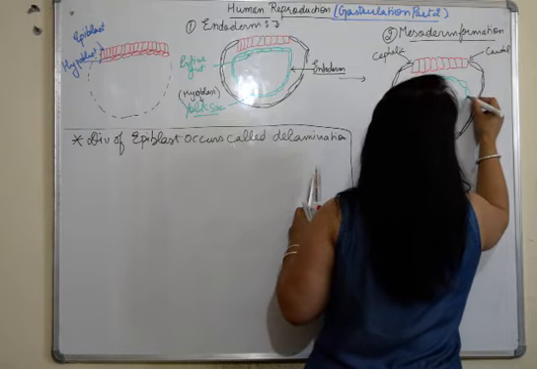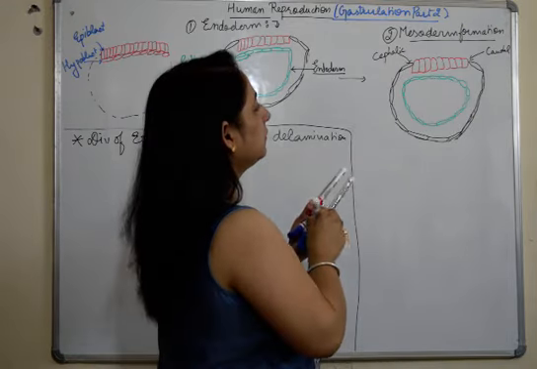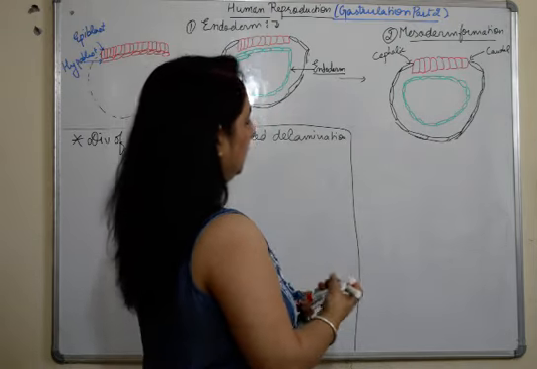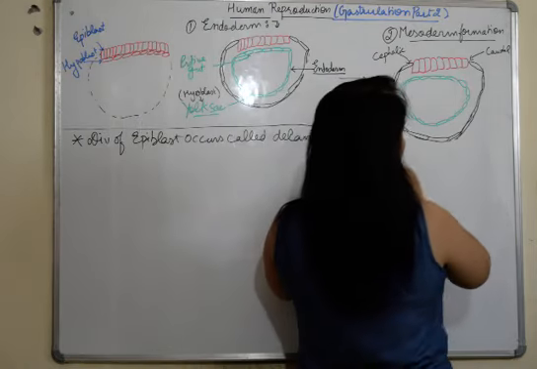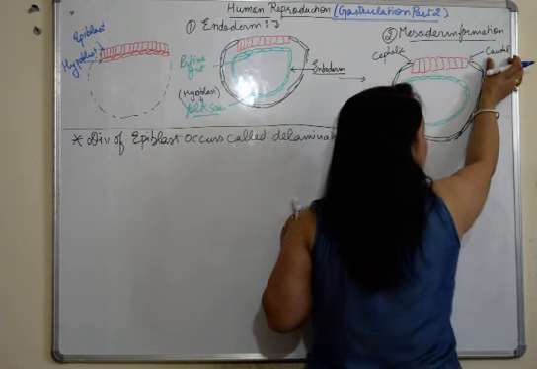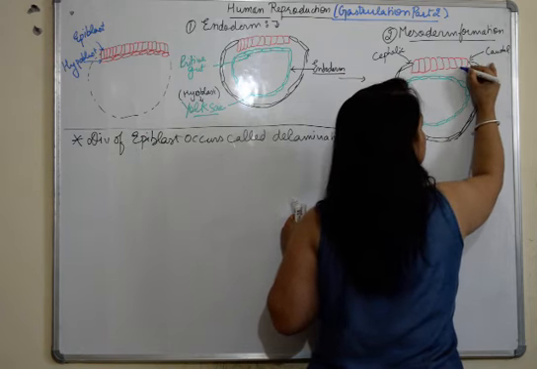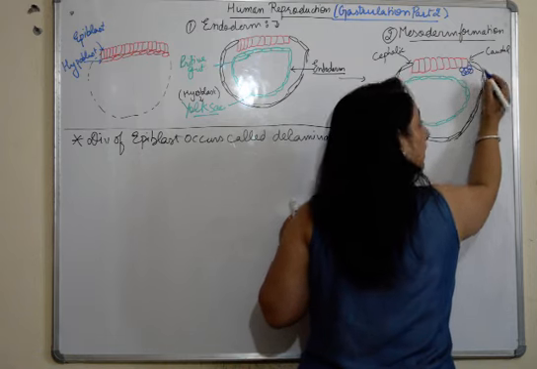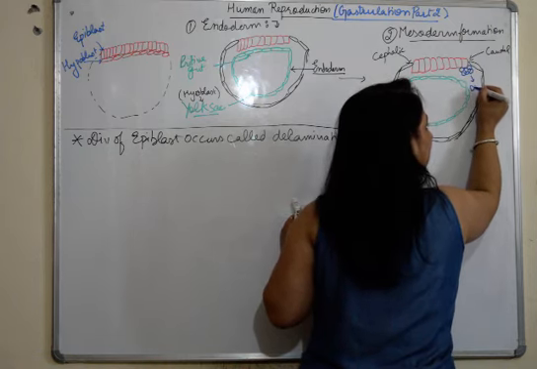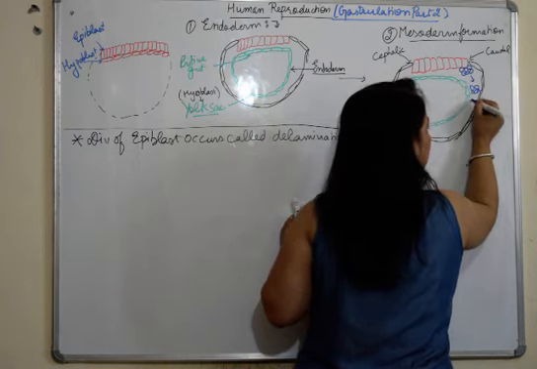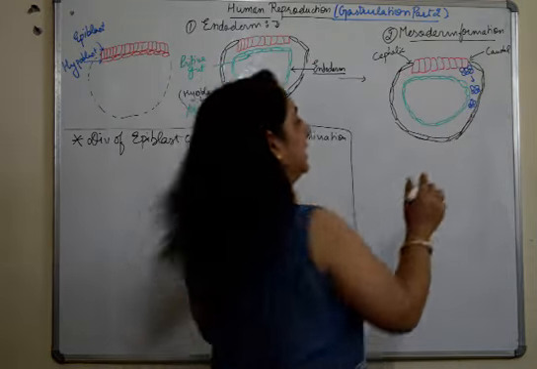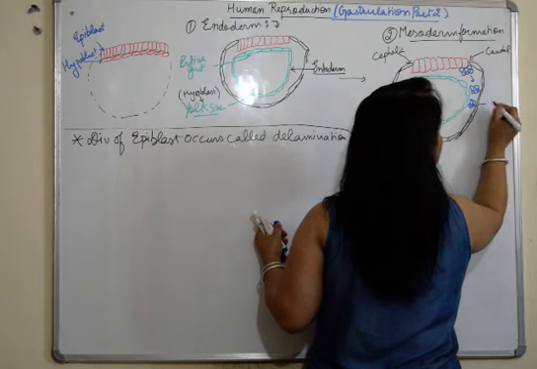Fine. Now what happens during the formation of mesoderm? I'll use a different color. So at the caudal end, some cells of the caudal end will start proliferating, or you can say they will start dividing, and then they will detach. A kind of detachment of clusters or lumps of cells will take place, and this is known as mesoderm.